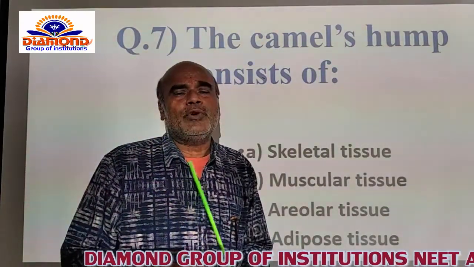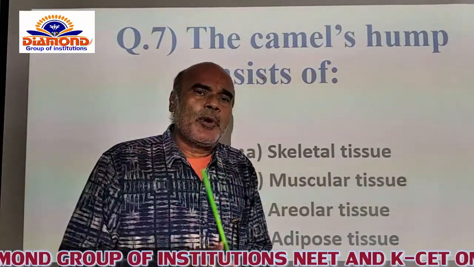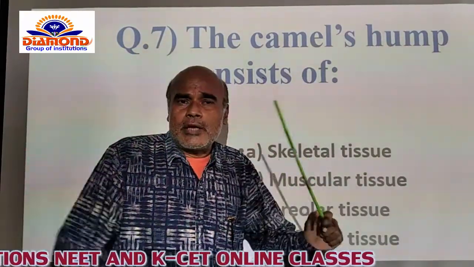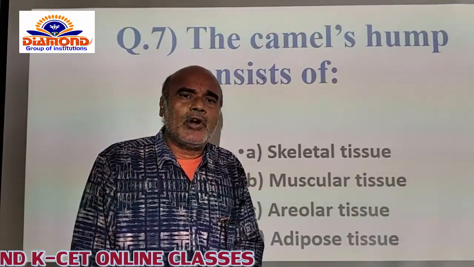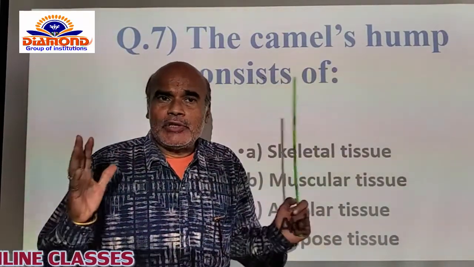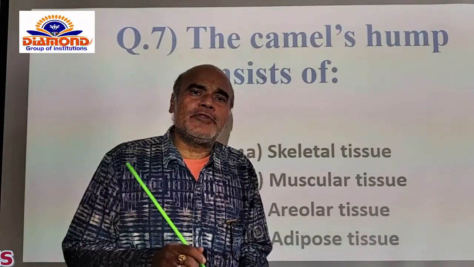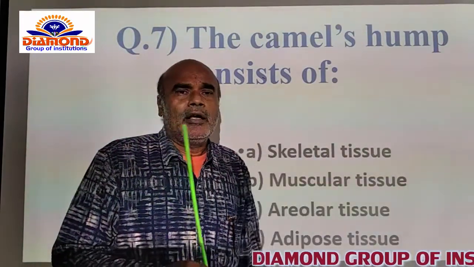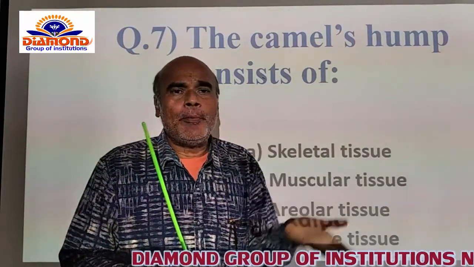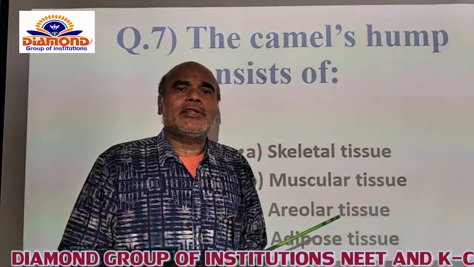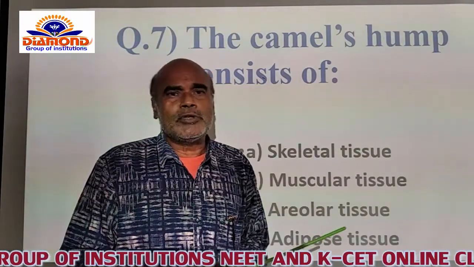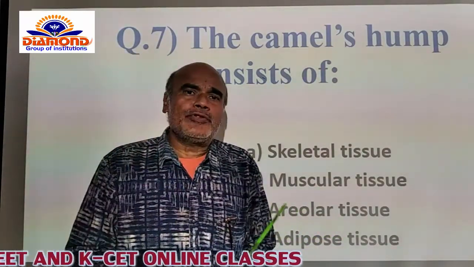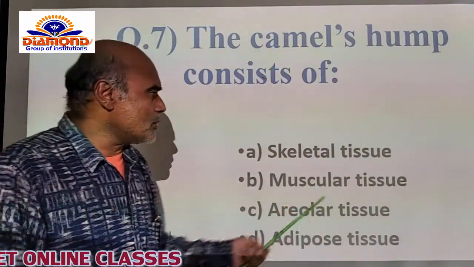There is a little enlarged part present, which is called the hump. So whatever fat is present in the different parts of the body of the camel is stored in the hump part of the camel, which is one of the adaptive characters to conserve water itself. So what kind of cells are confined to the hump part of the camel? The question is asking like that.